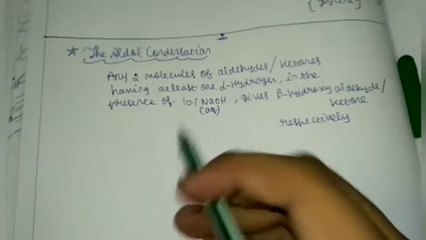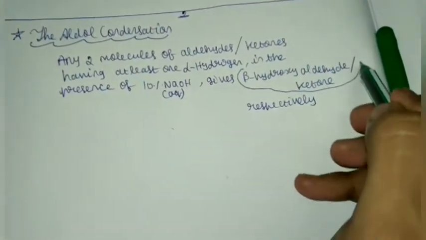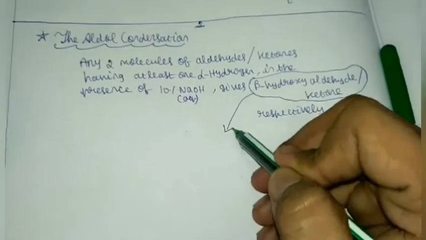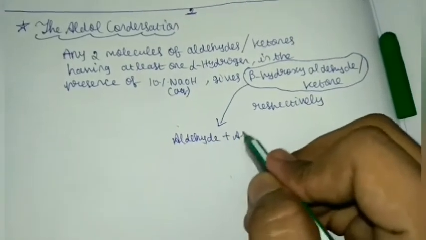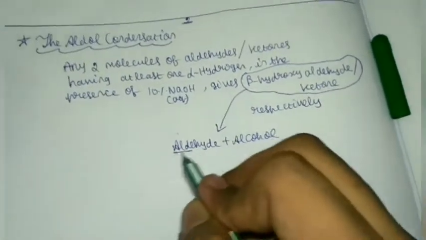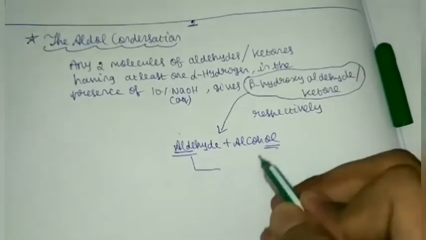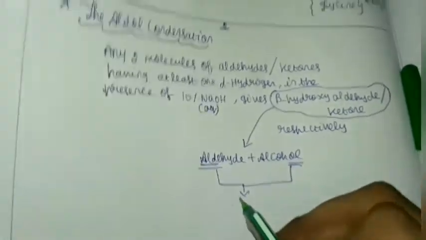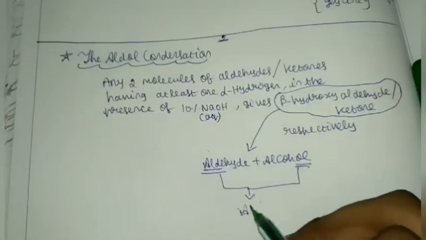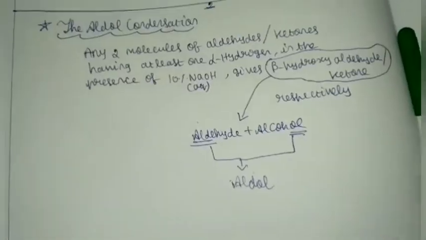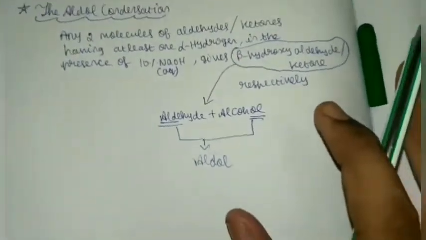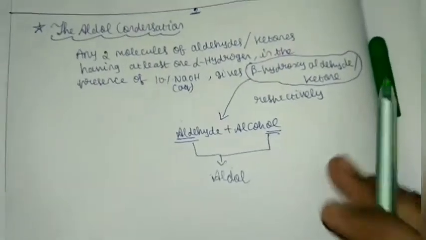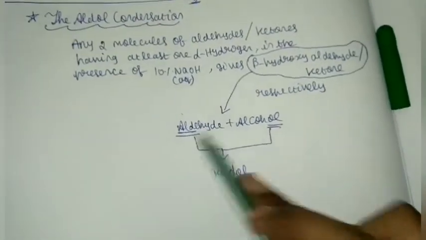So in the beta hydroxy aldehyde or ketone, the aldehyde is present and also the alcohol is present. So this ald plus ol is actually the nomenclature behind the name of the reaction. It's basically known as aldol. You can ask, if we take a ketone, is the product named a ketol? No, generally this is the convention followed throughout the world, so we take the name as aldol.